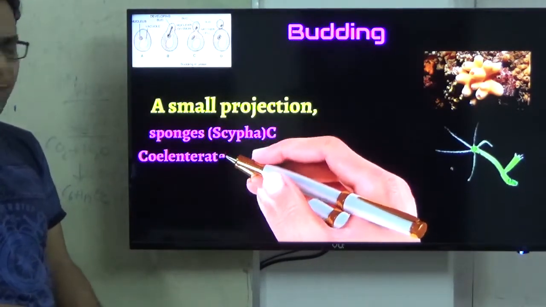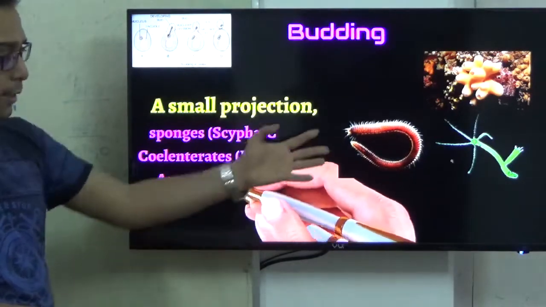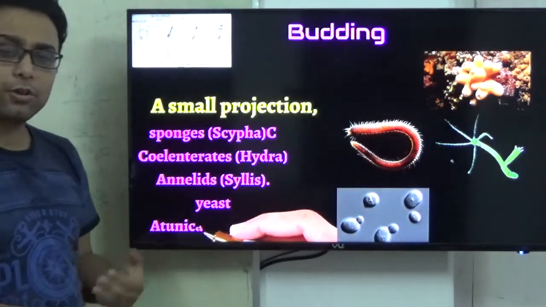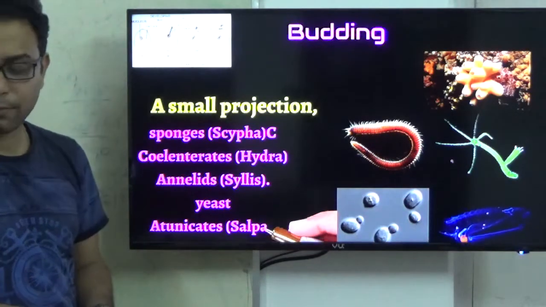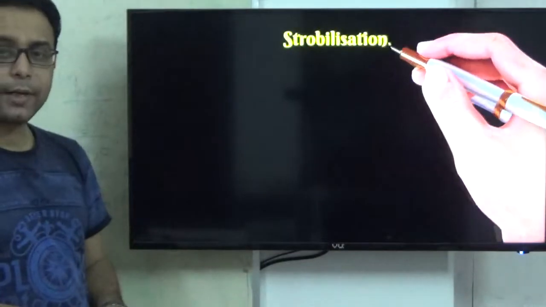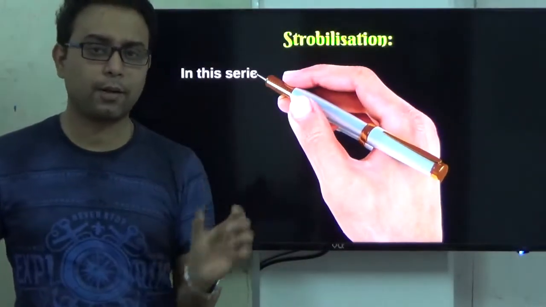Some examples, like sponges and some coelenterates like Hydra, exhibit this type of reproduction, the budding process. Yeast can also reproduce by binary fission, right? This is a different example. Now we give another important piece of information about another process, that is strobilation.